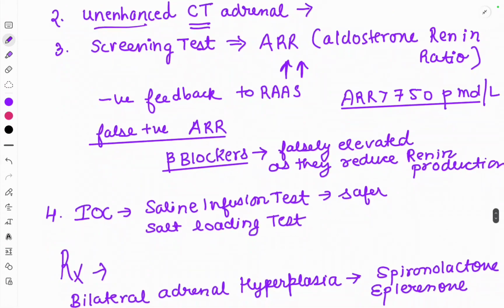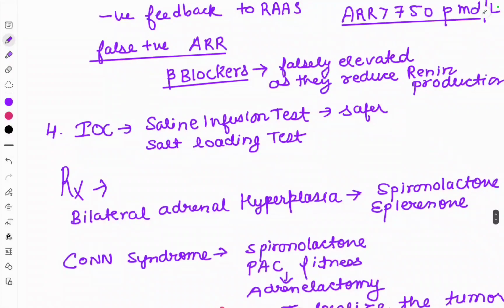False positive ARR is also seen if the patient is on beta blocker therapy. The values of the ARR will be falsely elevated, as beta blockers reduce the renin production, which is another function of beta blockers. So they will show a falsely elevated ARR. Investigation of choice in this condition is the saline infusion test or salt loading test. Saline infusion test is considered safer as compared to the salt loading test.